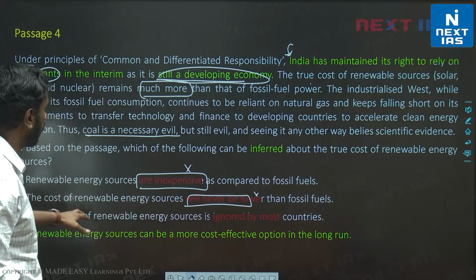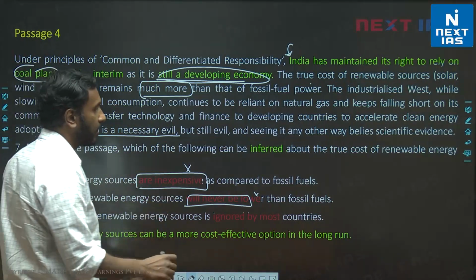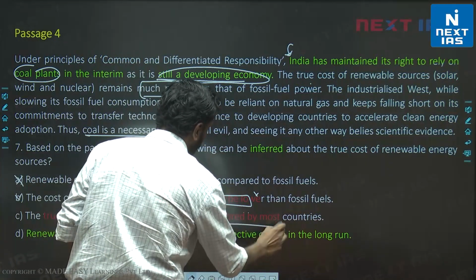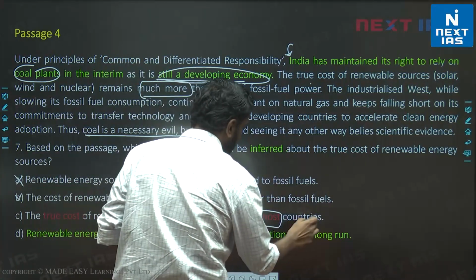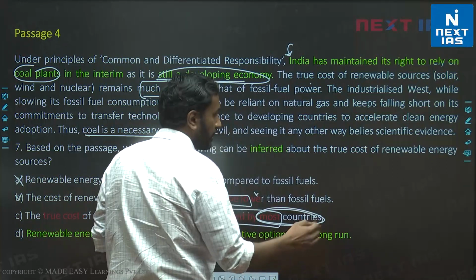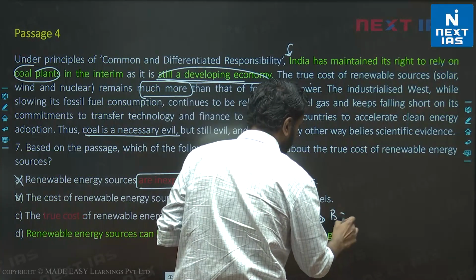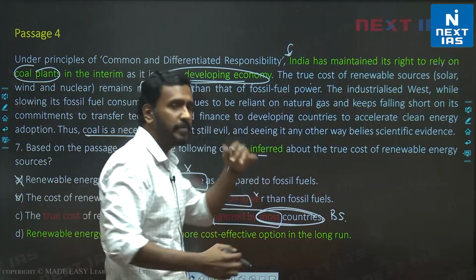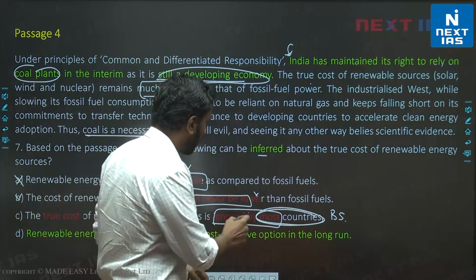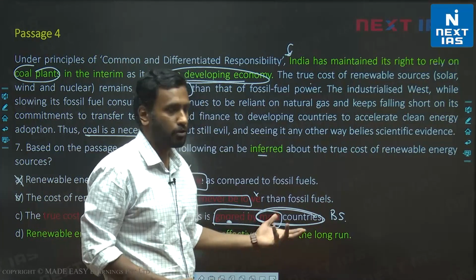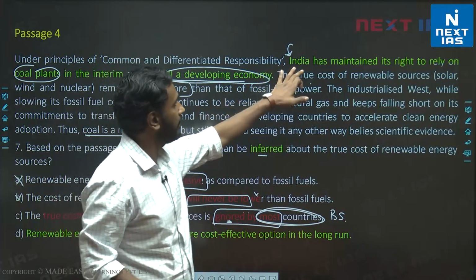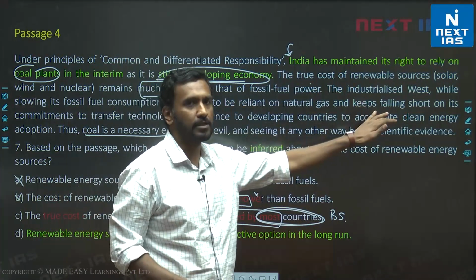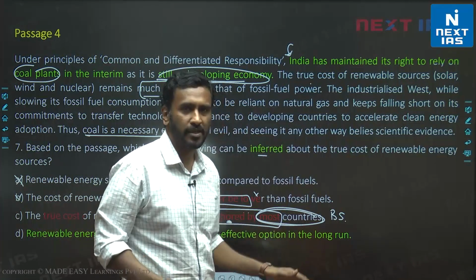C says the true cost of renewable energy sources is ignored by most countries. The subject of most countries is beyond scope, because the passage specifically speaks about India and the industrialized West. Whether most countries ignored it or not is beyond scope, so I can't say most countries of the world.